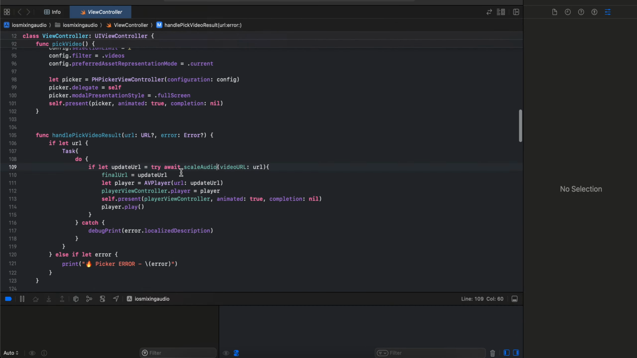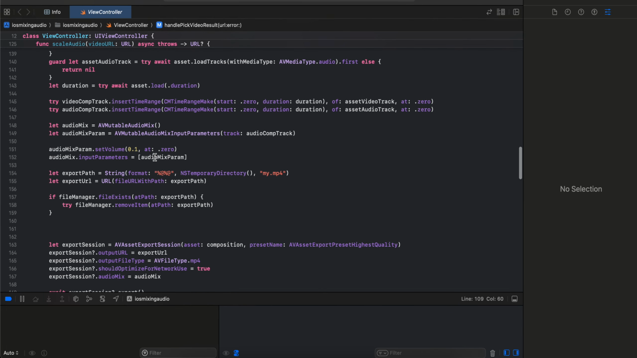Okay, let me just check how much scaling I'm applying. So I'm just scaling down the volume to 0.1. The range is from 0 to 1, with 1 being the highest. So I'm just drastically scaling down the audio for a video file.